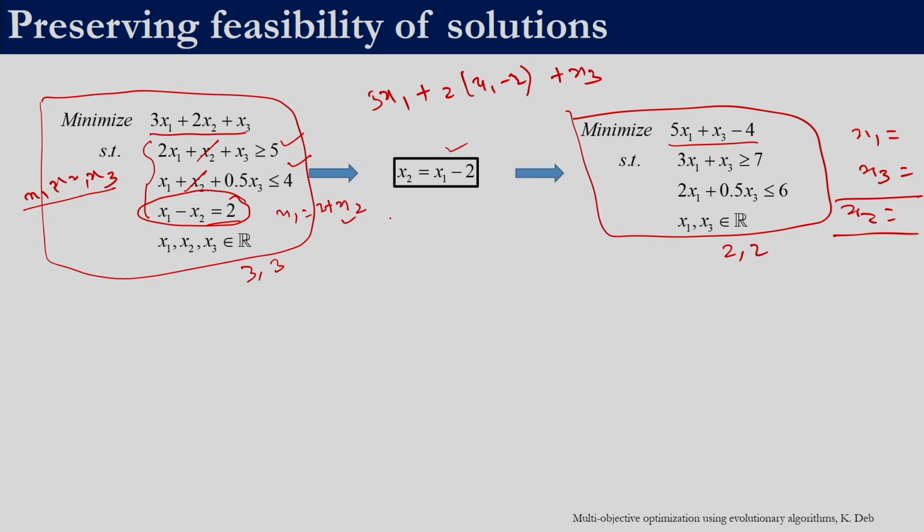If there is an optimization problem with n decision variables, and if there are k linear equations, right. So, this is a linear equation. If there are k linear equations, then we can derive k relations, and use them in the optimization problem to convert this n variable optimization problem into a problem with n minus k decision variables, right. So, this is one way of handling the constraints. If it is an explicit equation we can do it.